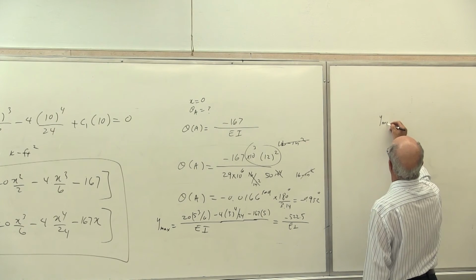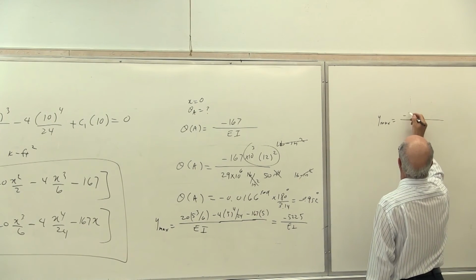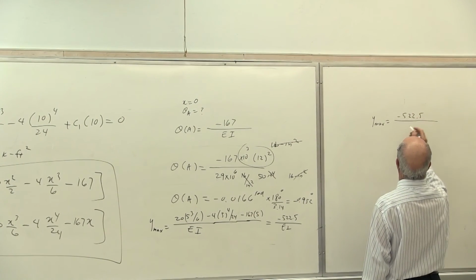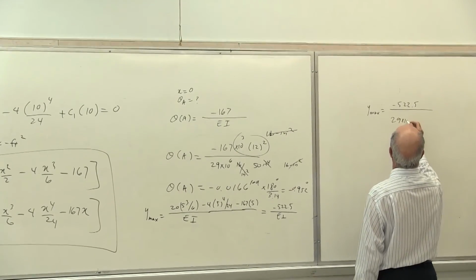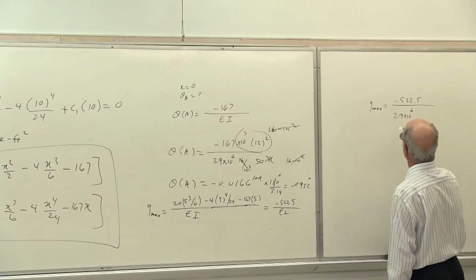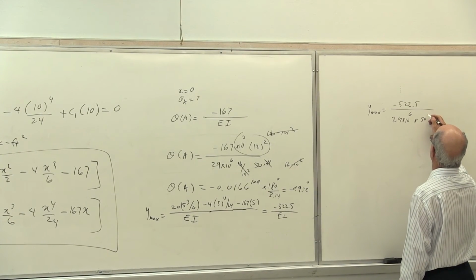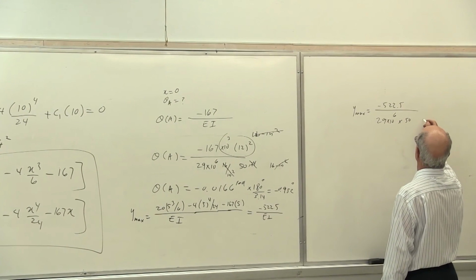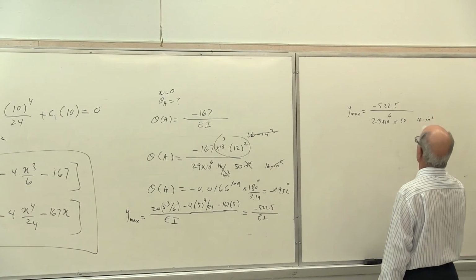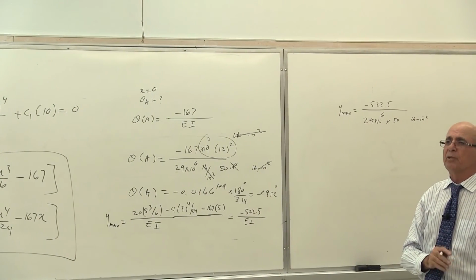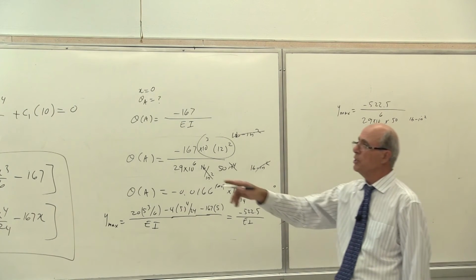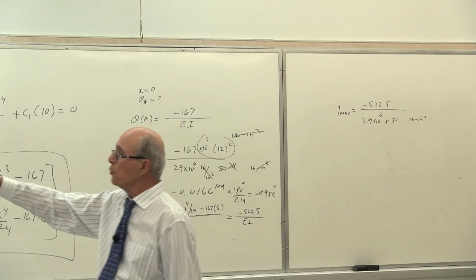Y max becomes equal to minus 522.5 divided by 29 times 10 to the power of 6 psi multiplied by 50 inch to the power of 4. So therefore, the unit is pound inch to the power of 2. Yes or no? Correct? For the denominator. For the numerator, the unit is not kips foot to the power of 2.